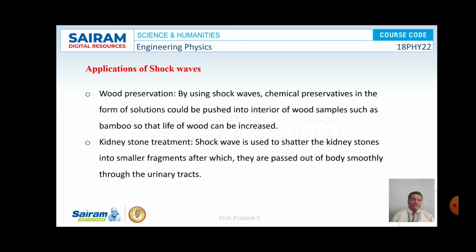So using shock waves, we can make kidney stones into a fine powder, and that powder will come out of the body through the urinary tract smoothly. This is another application of shock waves.